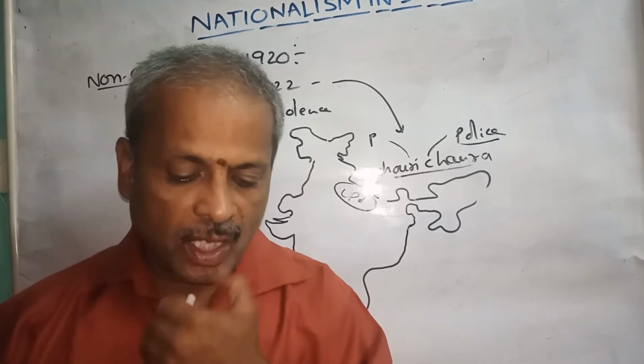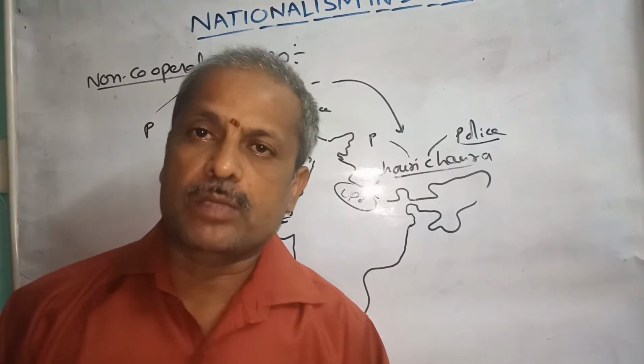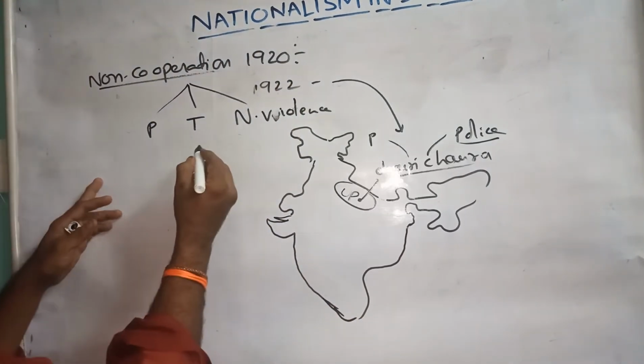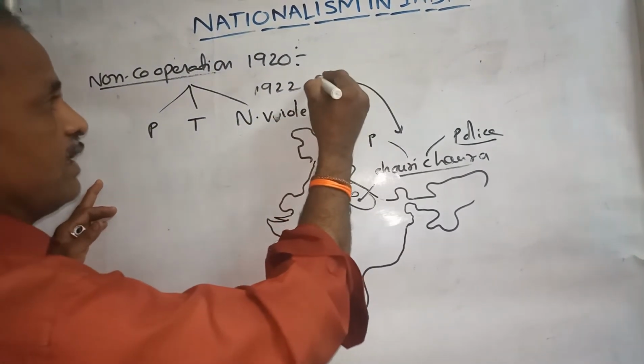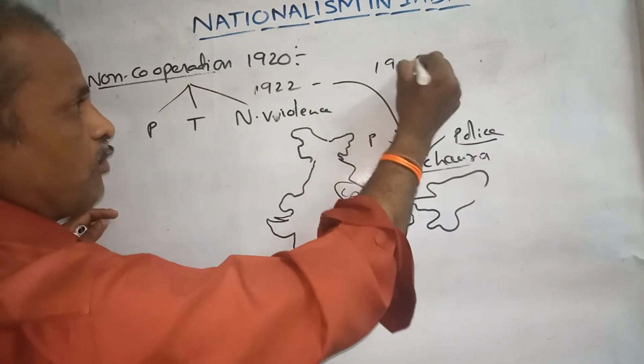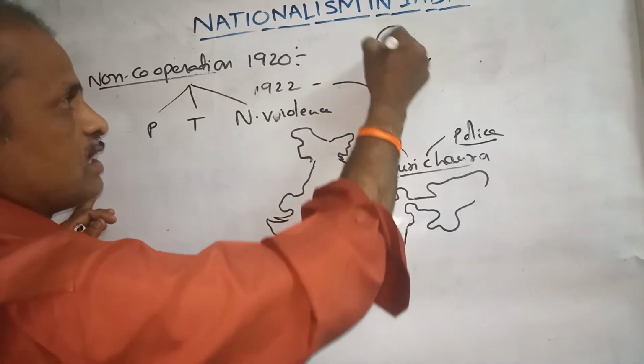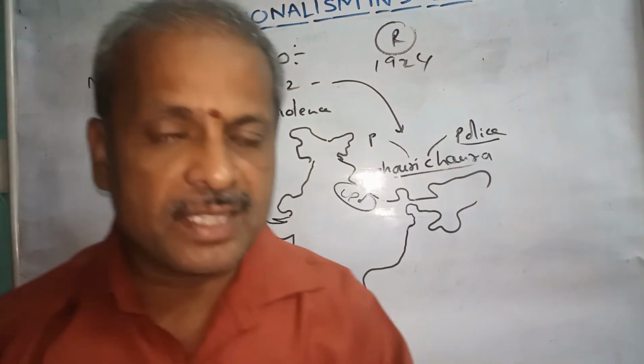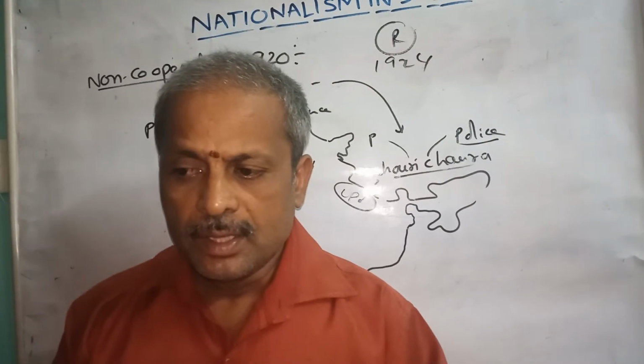And though Gandhiji stopped the non-cooperation movement, the British government arrested Gandhiji. Of course, Gandhiji was released. He was arrested in 1922 and released from jail in 1924. But here we have to remember one incident, importantly.